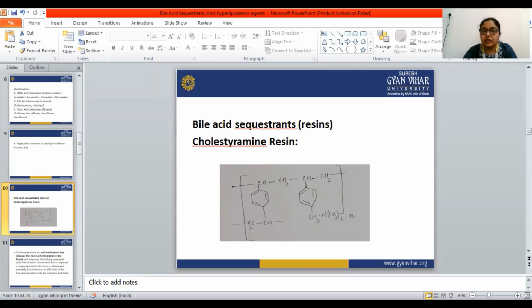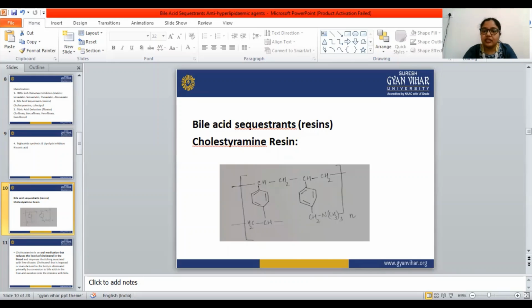So what happens here: these bile acid sequestrants inhibit the reabsorption of the bile acid, and that causes the contraction of the bile acid pool, which leads to increased bile acid synthesis. When bile acid synthesis increases, that competes with cholesterol synthesis in the liver. Normally, the body needs cholesterol to make bile; cholesterol is converted into bile.